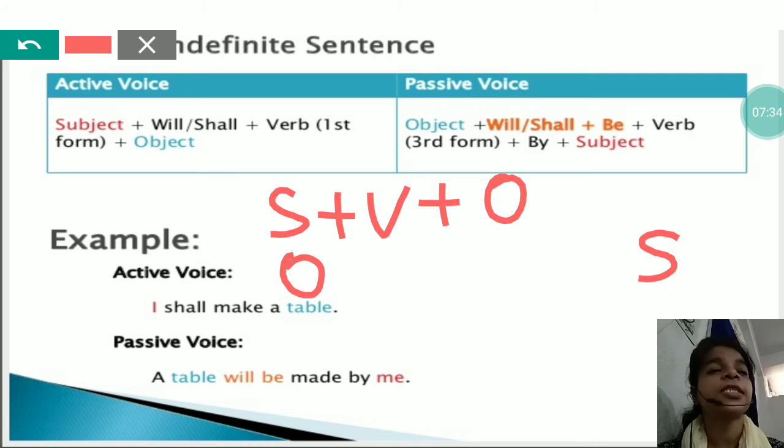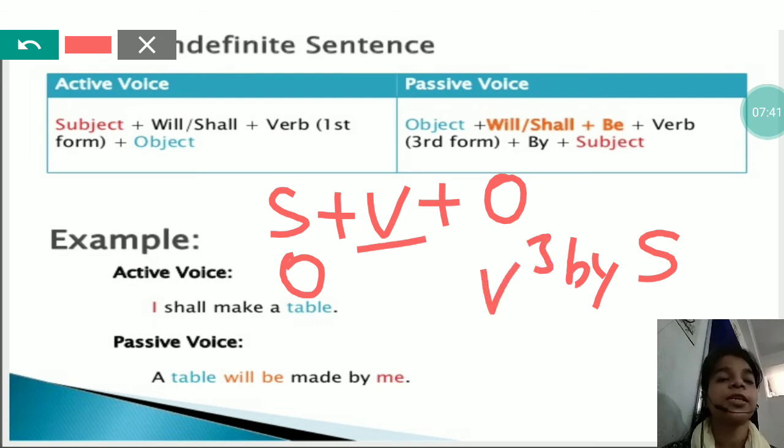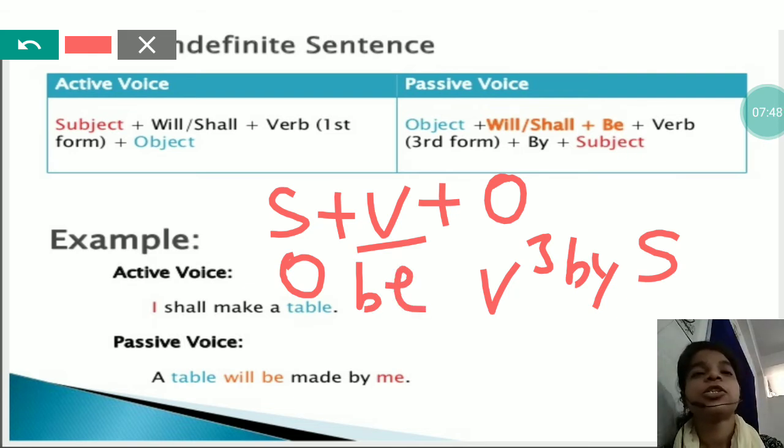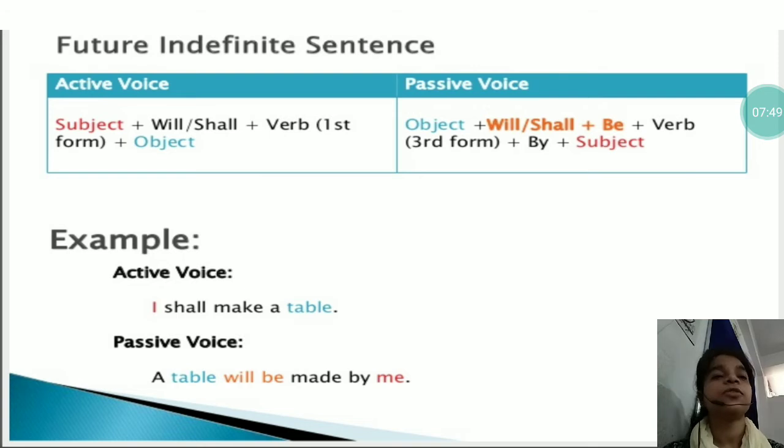Second rule was that we have to add by before the subject, then we have to convert the main verb into V3, then we have to use the be group according to the condition. So this is how you will do the conversion process.